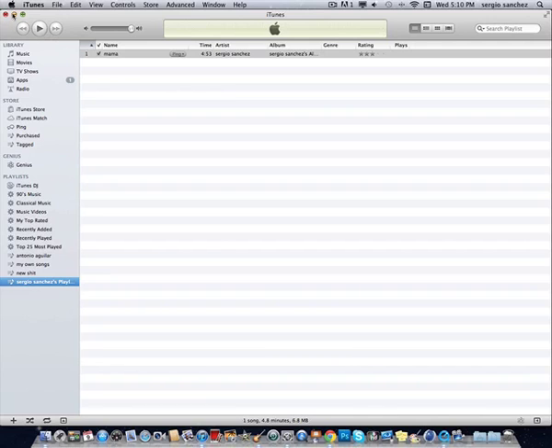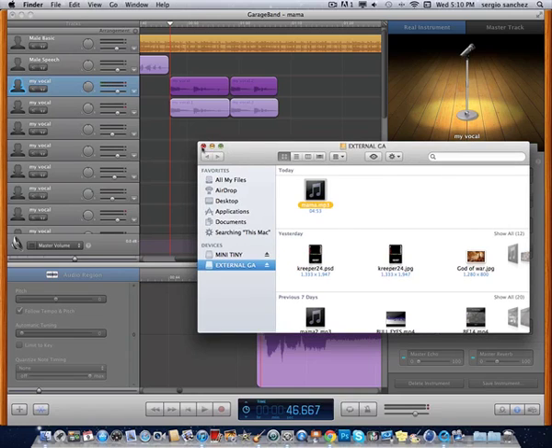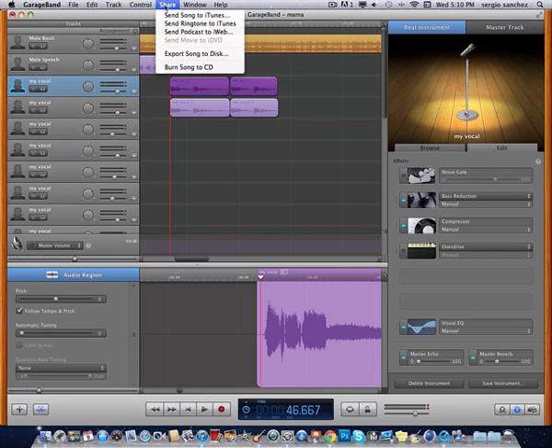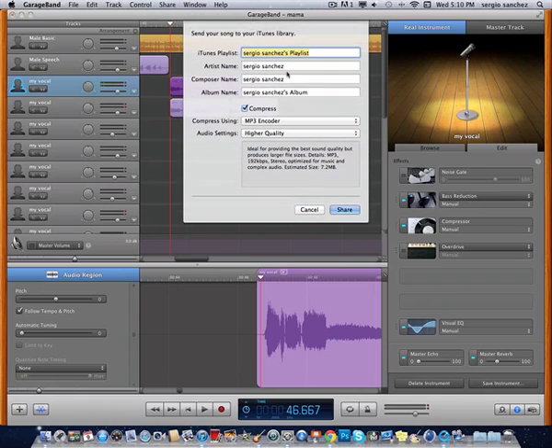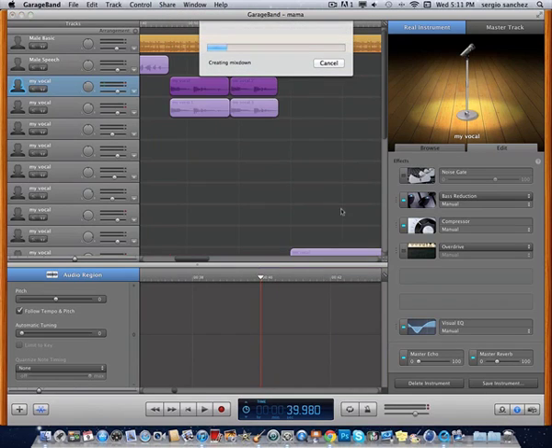Alright, that is the sound. Okay, the sound is very low, it's not high. So this is how to fix that. We go over here, we do the render on GarageBand. You know how to do this. If you got this problem, you know how to do this. Send to iTunes, whatever, share, boom, compress everything.